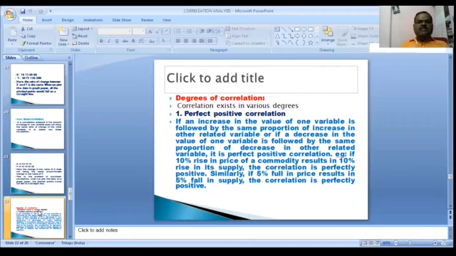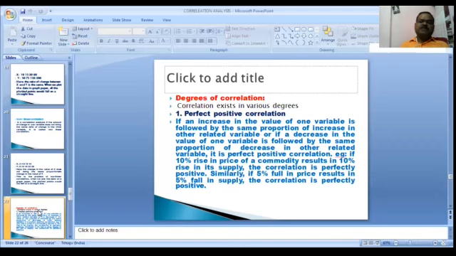Perfect positive correlation, the first degree. If an increase in the value of one variable is followed by the same proportion of increase in the other related variable, or a decrease in the value of one variable is followed by the same proportion of decrease in the other related variable, it is called perfect positive correlation. That is, if a 10% rise in the price of a commodity results in a 10% rise in the supply, the correlation is perfectly positive. Similarly, if a 5% fall in price results in a 5% fall in supply, the correlation is perfect positive, first degree.